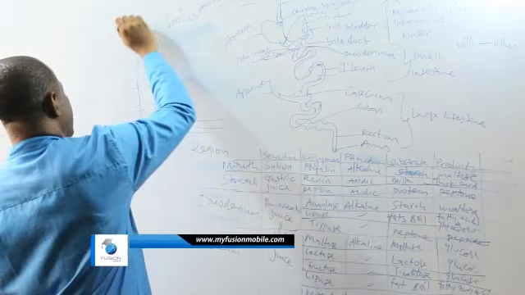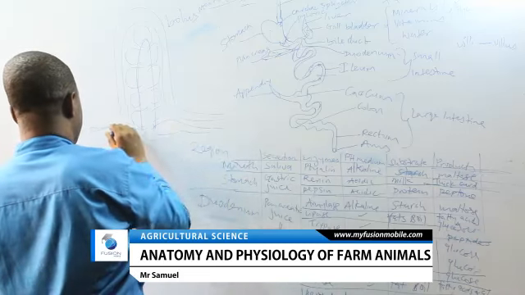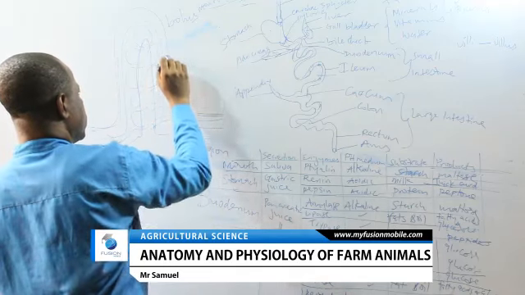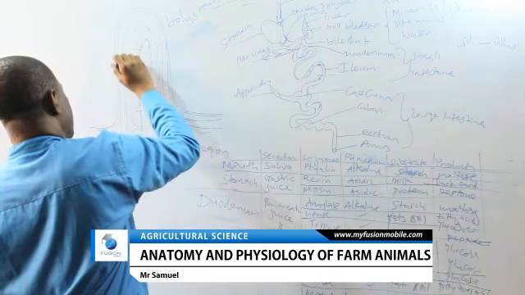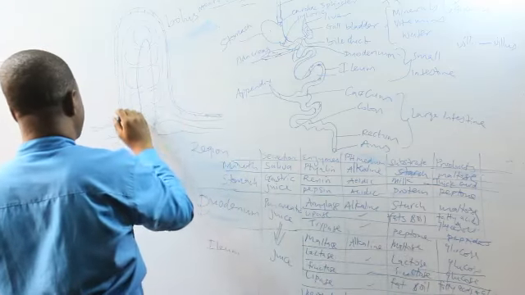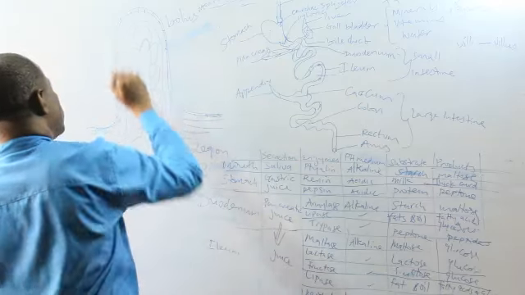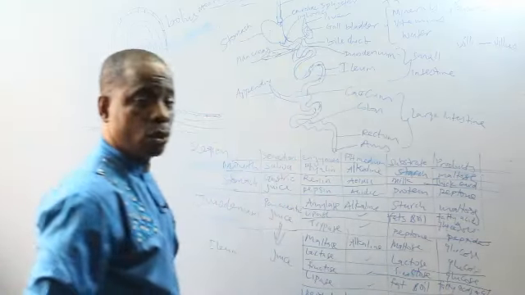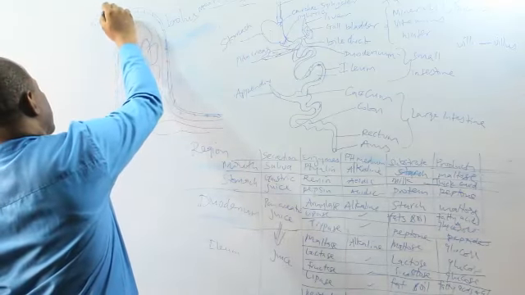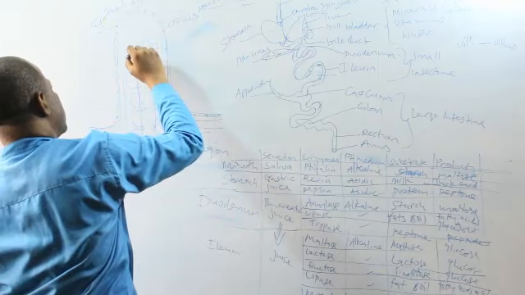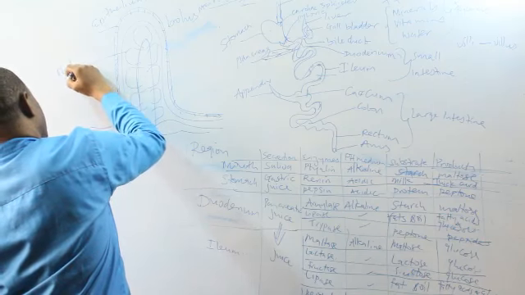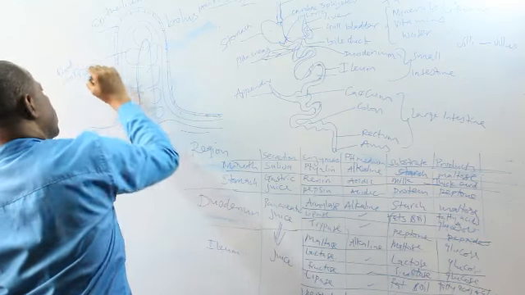Then it has something that covers it, which we call epithelium. You can have hundreds of these villi inside the ileum. This is called epithelium. This is called blood vessel or blood capillary. This is called lacteal.